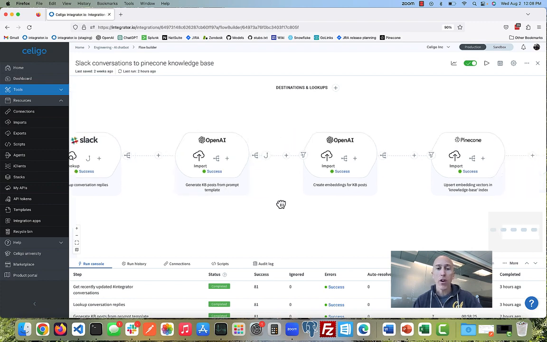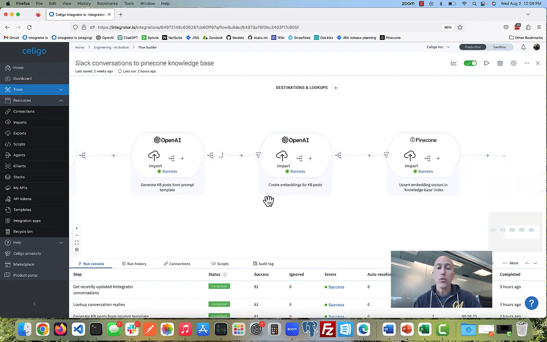Once I have that article, I then use OpenAI again to create an embedding for that article. So for those of you not familiar with embeddings, an embedding is like the meaning of the article. And then once I have the embedding, I store that in a vector database called Pinecone, which you may or may not have heard of.